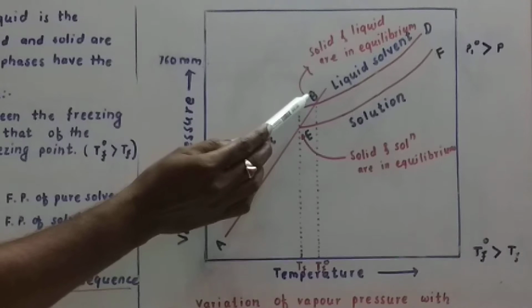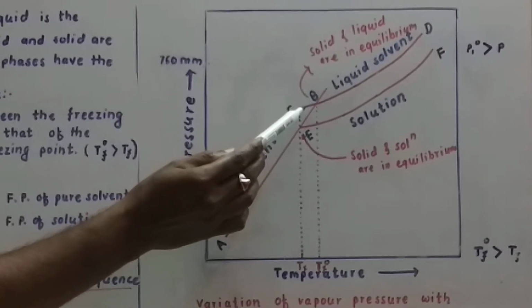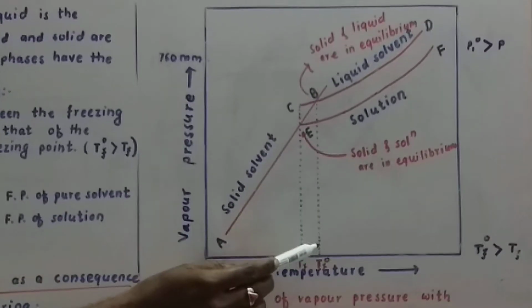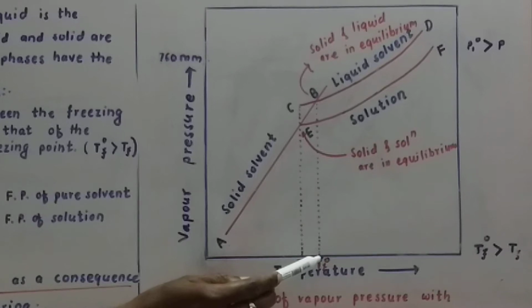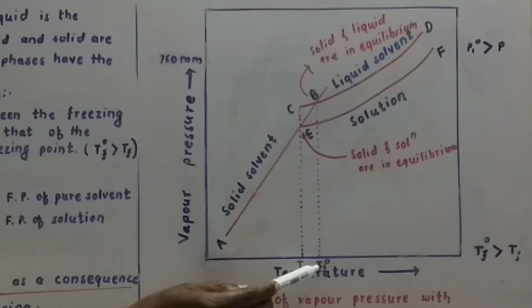So point B is the intersection of curve AB and curve CD. The temperature corresponding to this point B is T0f, which is the freezing point of pure solvent.